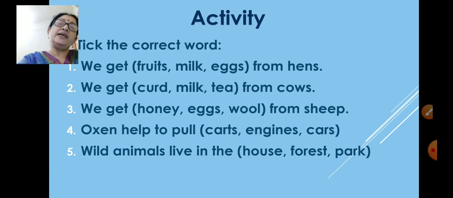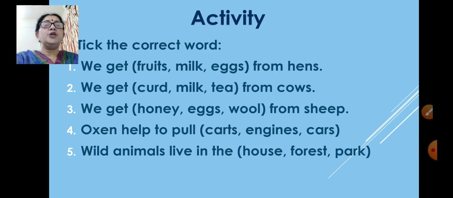Now let us revise the lesson by doing this activity. Tick the correct word. Number 1, we get inside the bracket fruits, milk, eggs from hens.